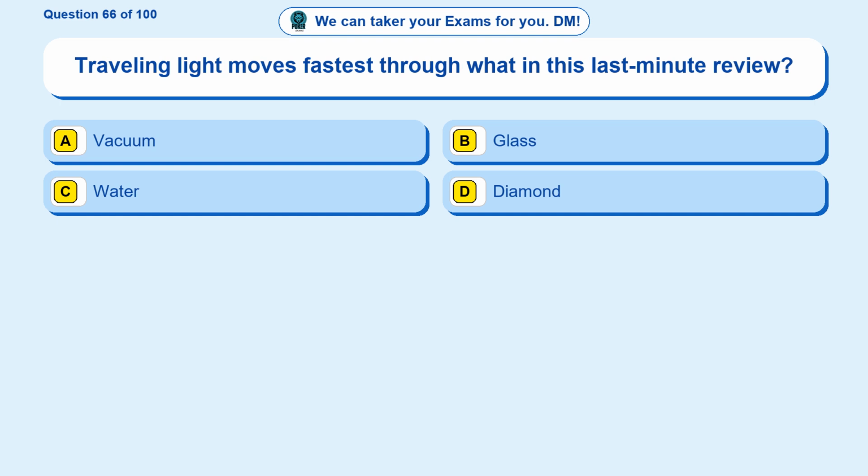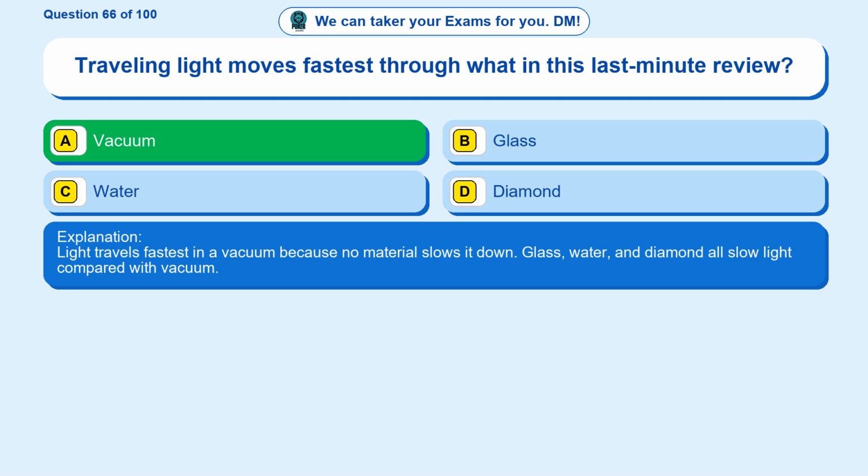Question 66. Traveling light moves fastest through what in this last-minute review? Option A, vacuum. Option B, glass. Option C, water. Option D, diamond. The correct answer is option A. Vacuum. Light travels fastest in a vacuum because no material slows it down. Glass, water, and diamond all slow light compared with vacuum.